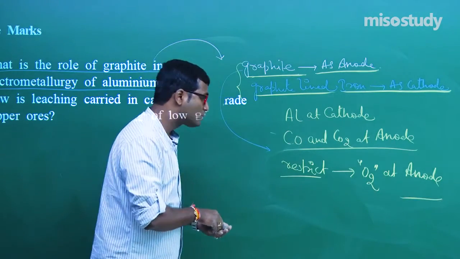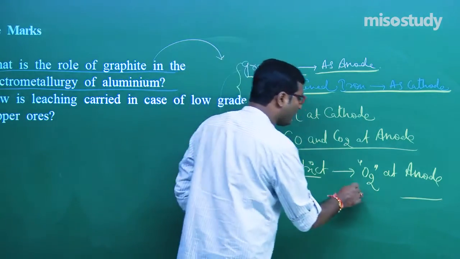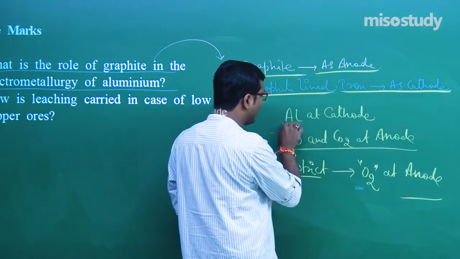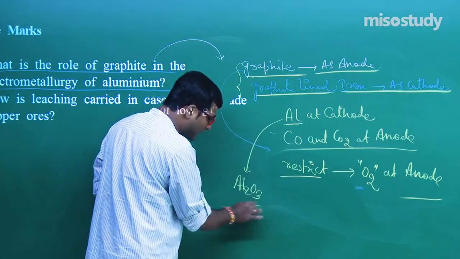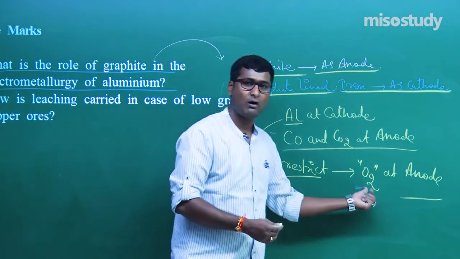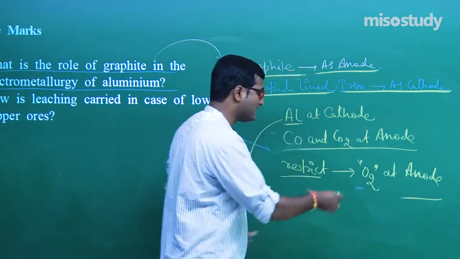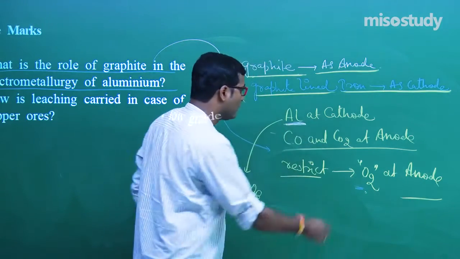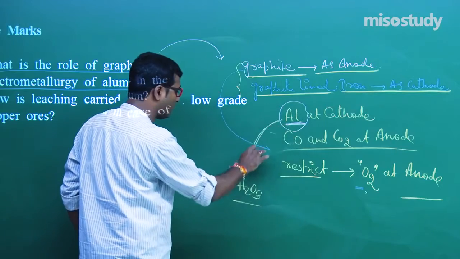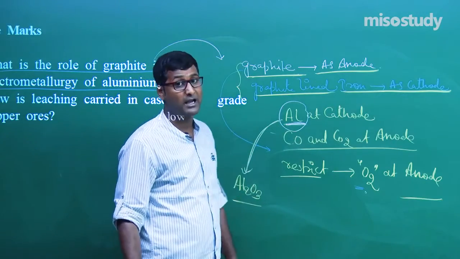Clear to you? So, it restricts the further conversion of aluminium into Al2O3, because if there is a formation of O2 at anode, then as we know, aluminium has affinity for oxygen, so aluminium further will be converted to Al2O3. Big role.